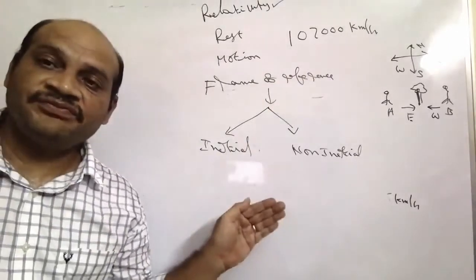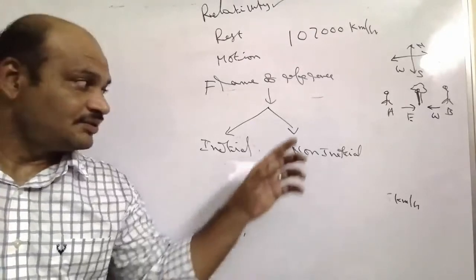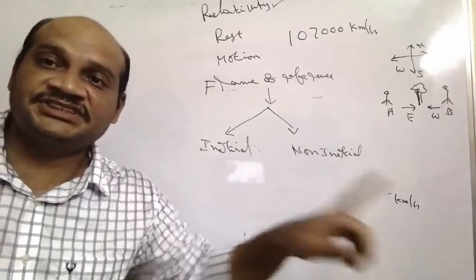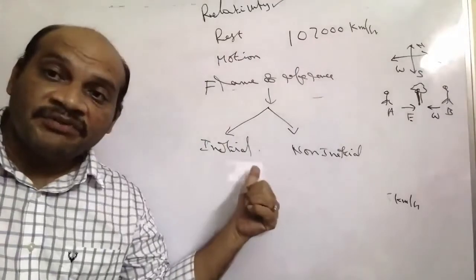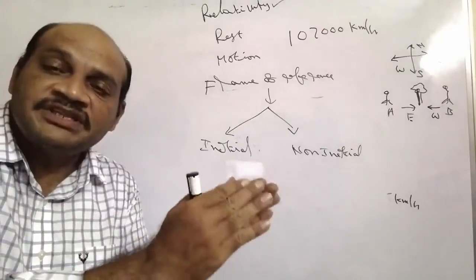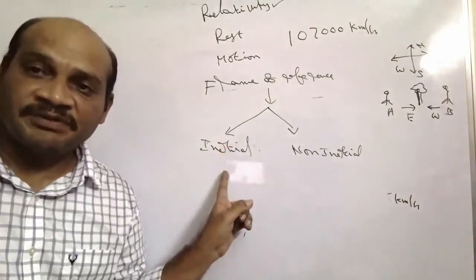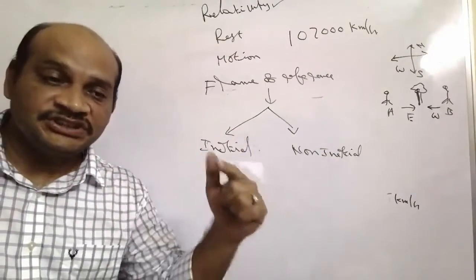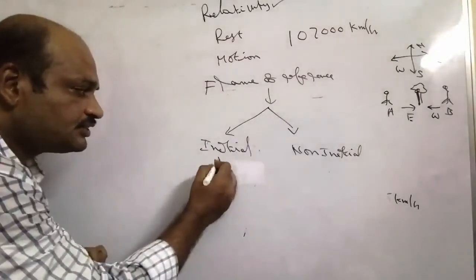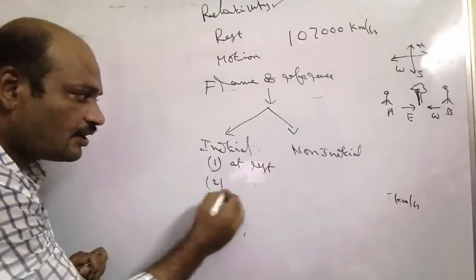The frame of reference with respect to which we study the motion of a body, if that frame is at rest, is called an inertial frame of reference. Or a frame which is moving